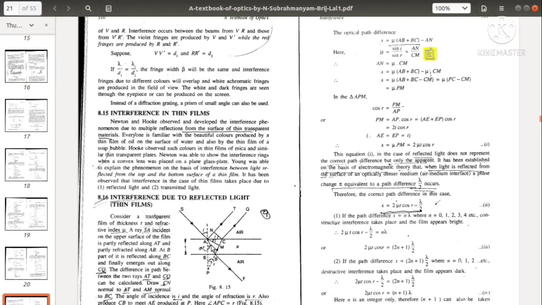Also produce CB, that is, extend the CB line to meet the extension of AE at point P. So AE meets at P when it is extended, and similarly CB meets at B when it is extended. Okay. So this is the angle of refraction, and this is this side and this side.